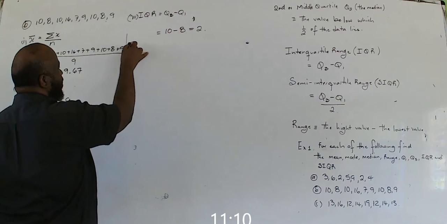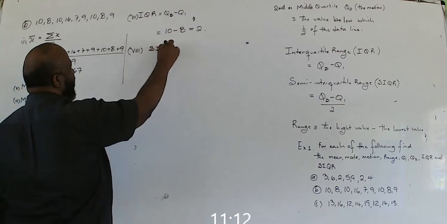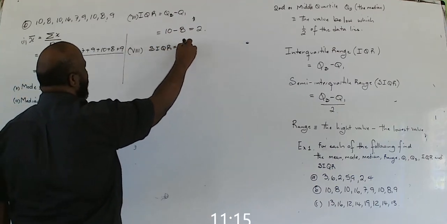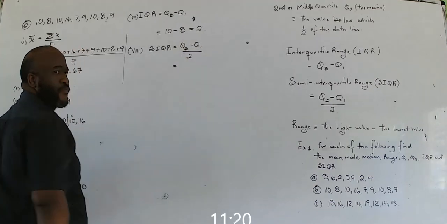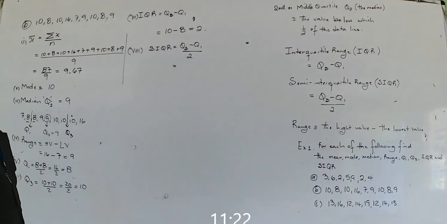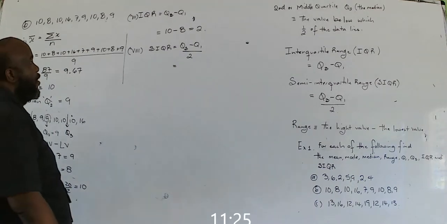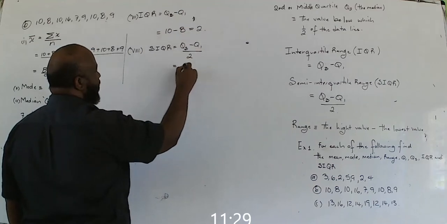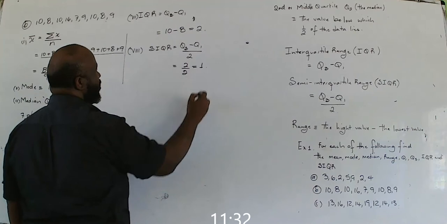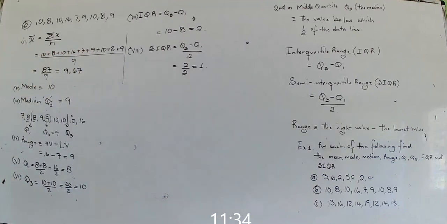Lastly, the SIQR. SIQR is Q3 minus Q1 divided by 2. Alright? This is 2 divided by 2, which is 1. Alright? So SIQR is equal to 1. What I just did for B, I want you to do for A and C.